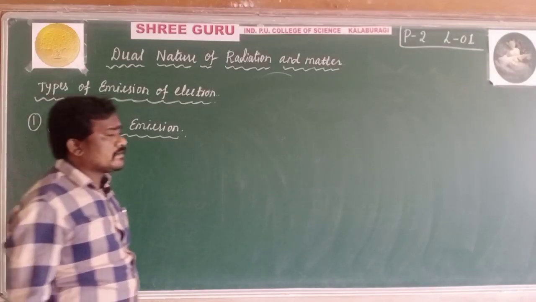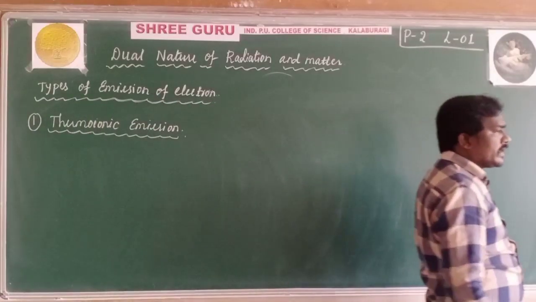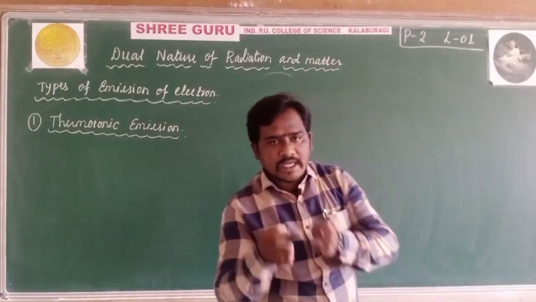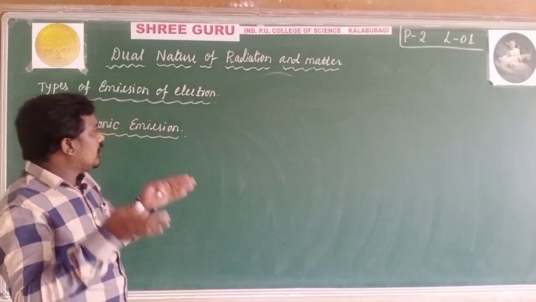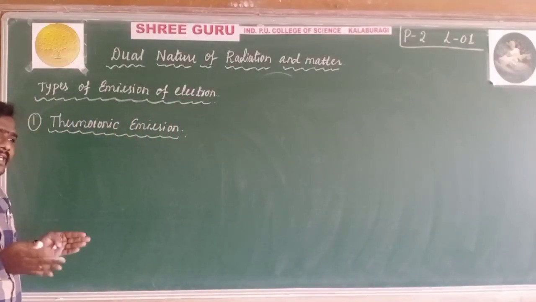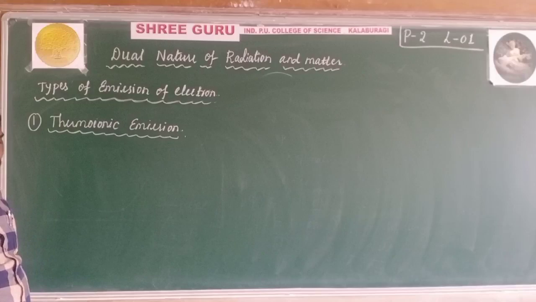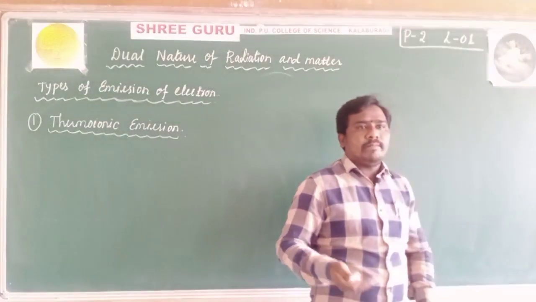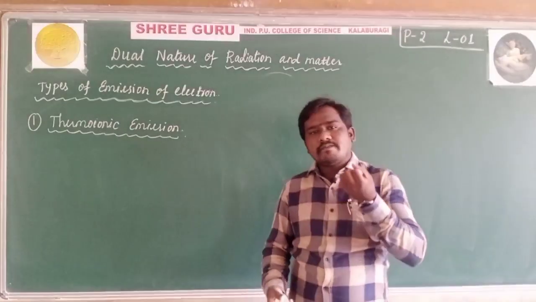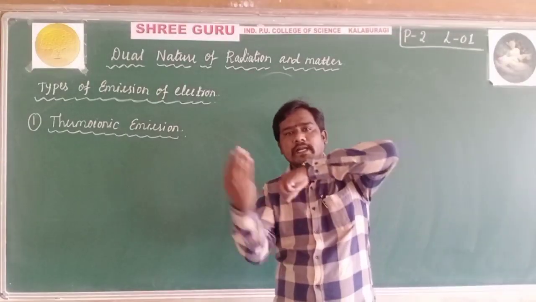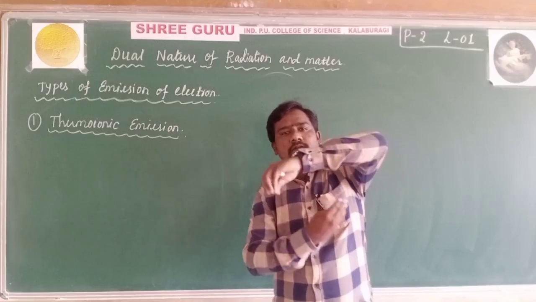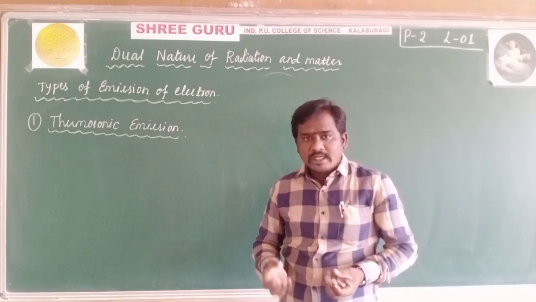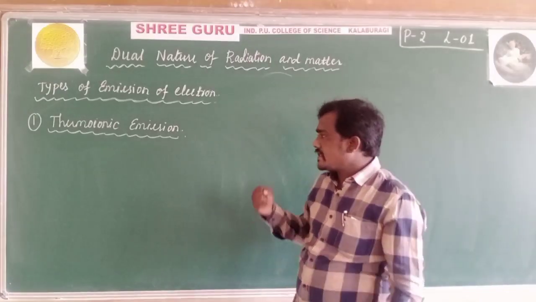What is meant by thermal emission or thermo-ionic emission? It is a process in which electrons are emitted when a metallic surface is heated. By heating the metallic surface, the outermost orbit electrons, which are loosely bound and revolving around the orbits, gain sufficient energy.